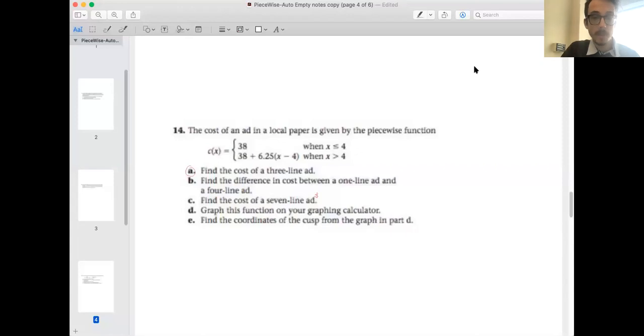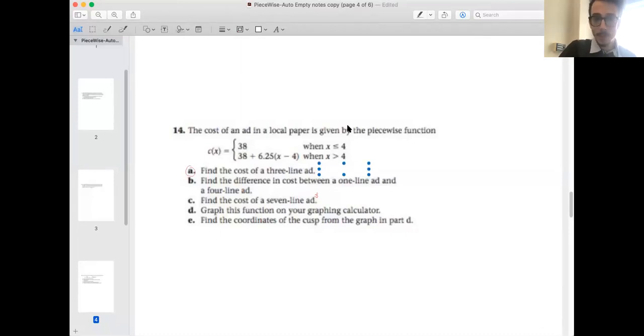In this problem, the piecewise function's already given to you. Take some time, pause the video, and try this out. Find the cost of the 3-line ad, find the difference in cost between a 1-line ad and a 4-line ad, and find the cost of a 7-line ad. Try graphing it out and also find the coordinates of the cusp. Take some time to try this. So pause the video, try it, see what you can do.